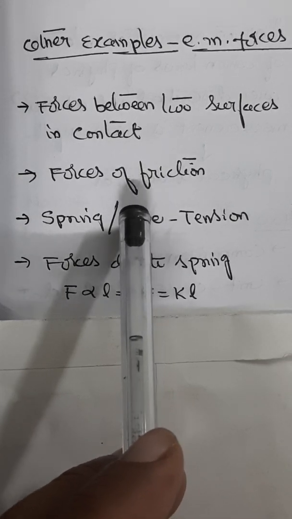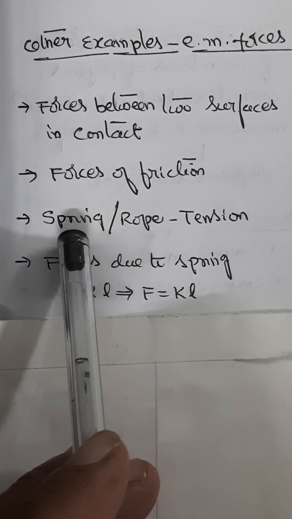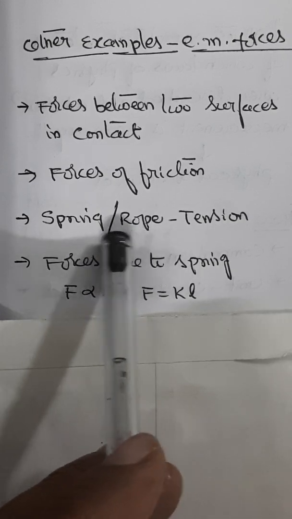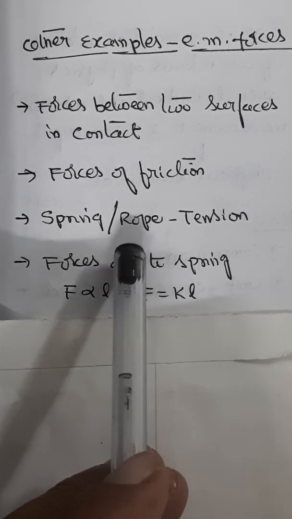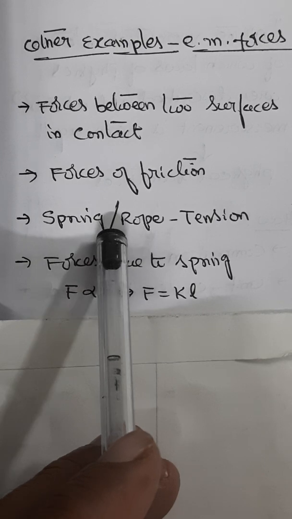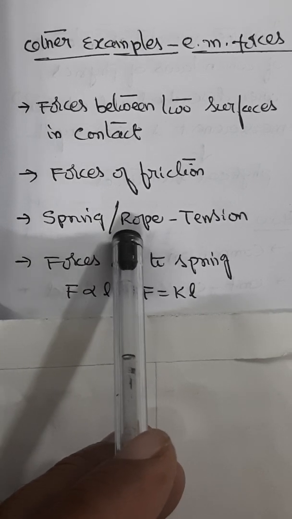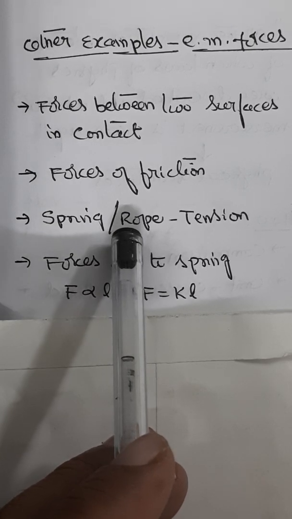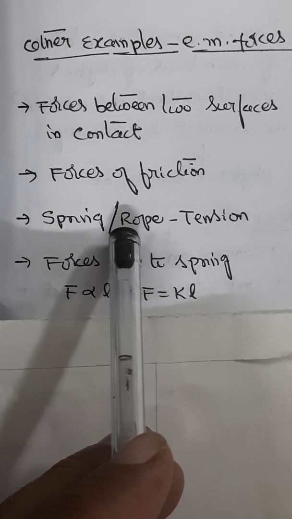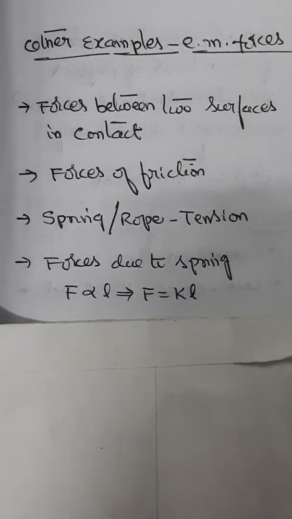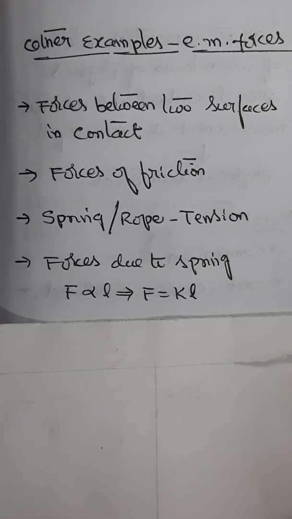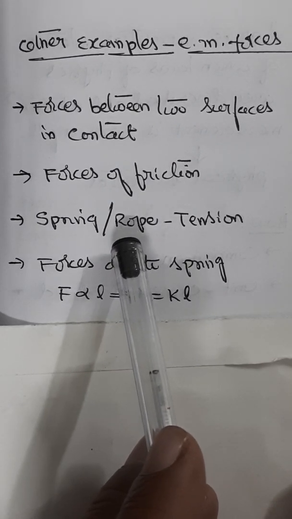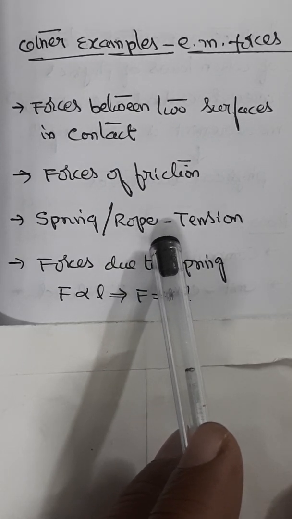So yet another practical example of electromagnetic force we can take is something like tension in a string or a rope. When a heavy block hangs from a ceiling by a string, the string is in a state of tension. The electrons and protons of the string near the lower end exert forces on electrons and protons of the block.